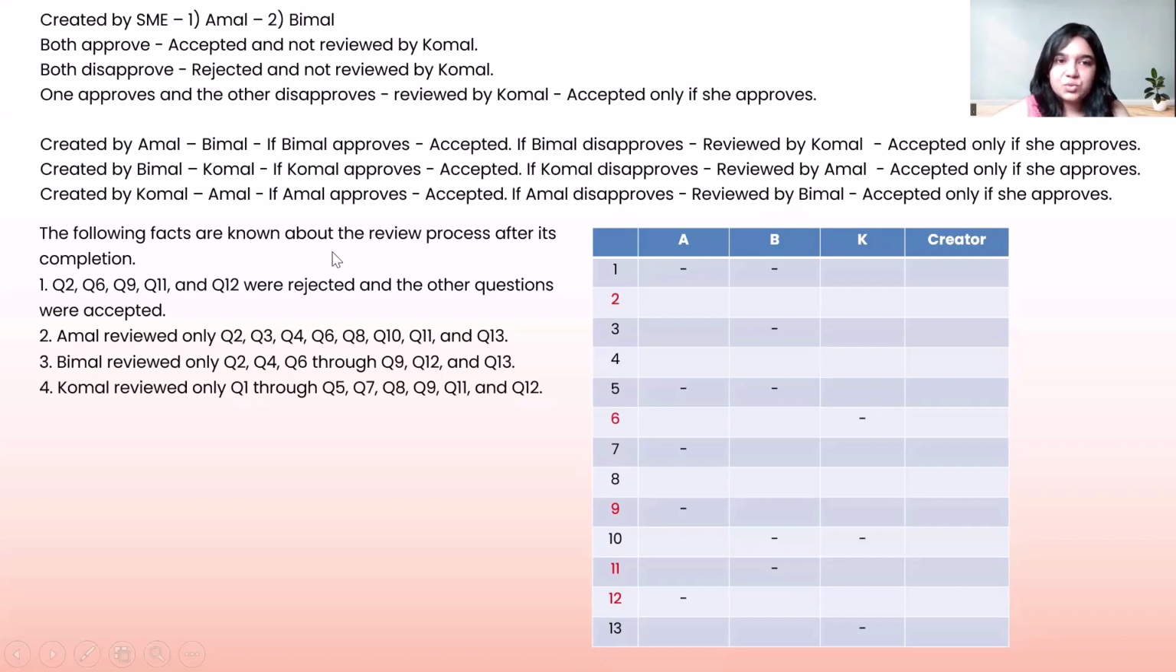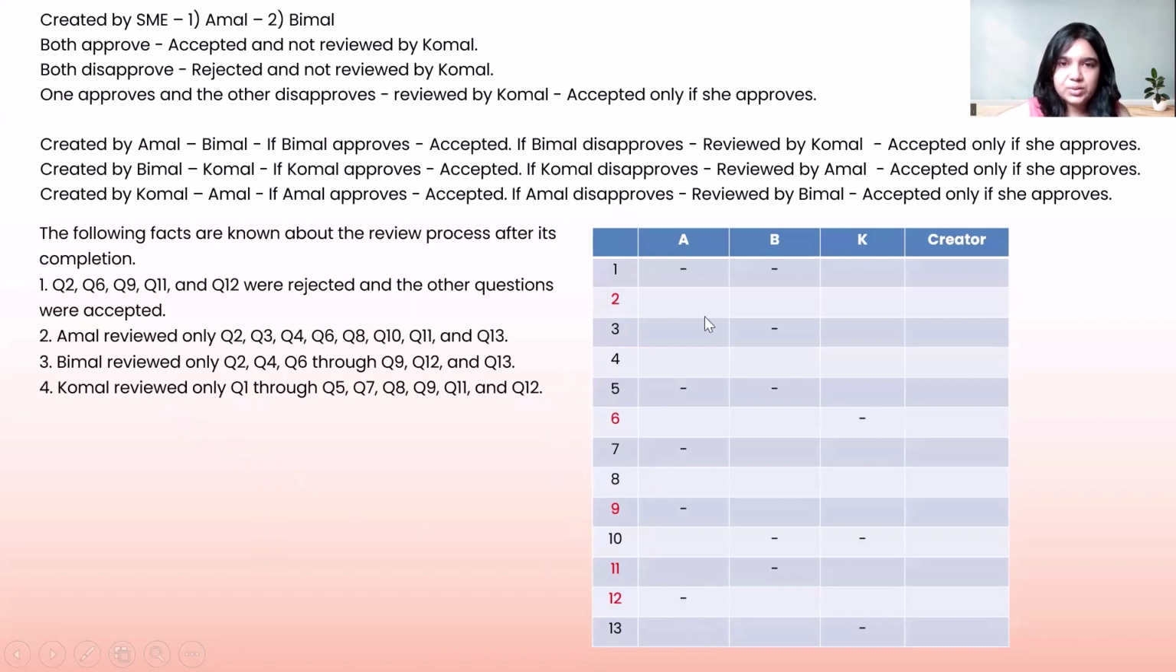The following facts are known about the review process after its completion. So we have question 2, question 6, question 9, 11, and 12 were rejected. And the other questions were accepted. So the ones in black are accepted, the ones in red are rejected.